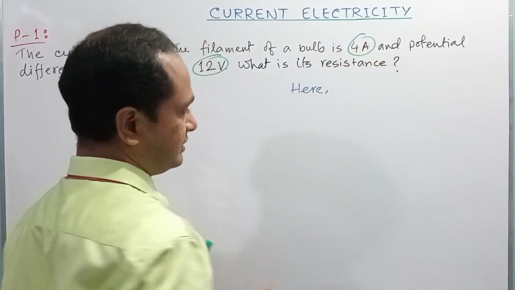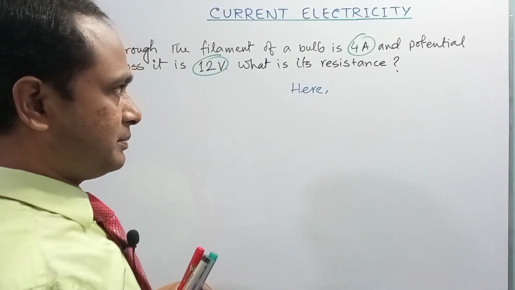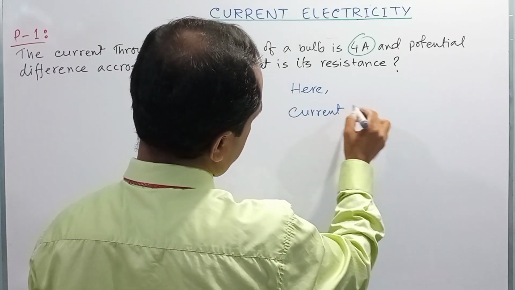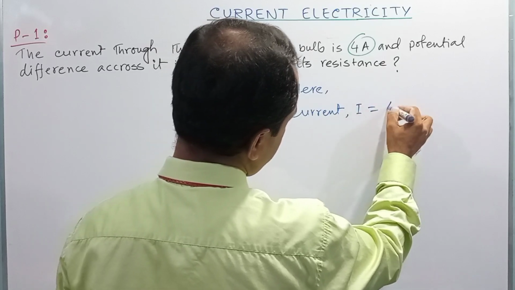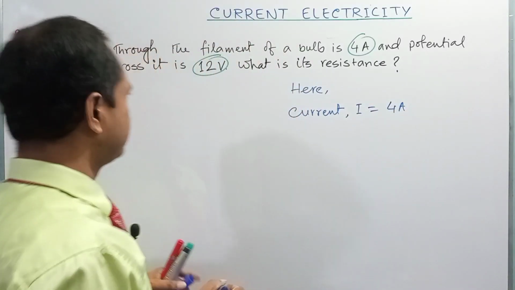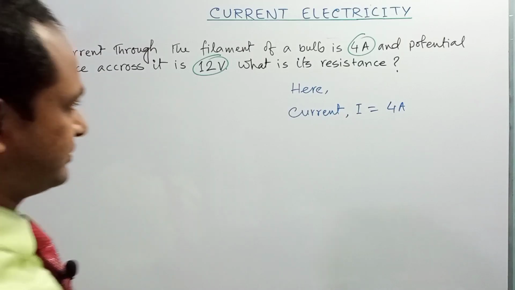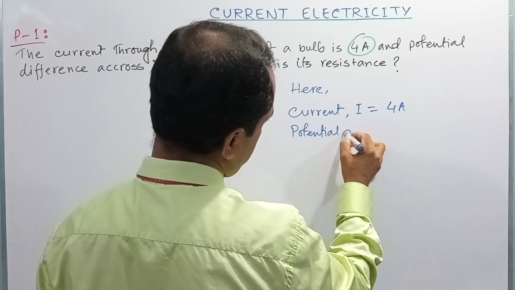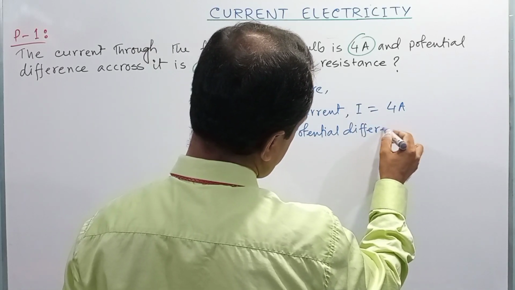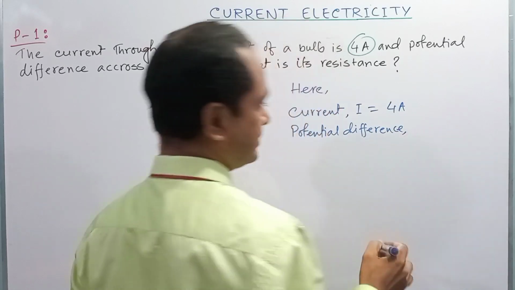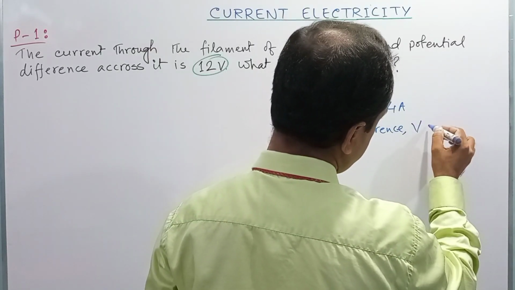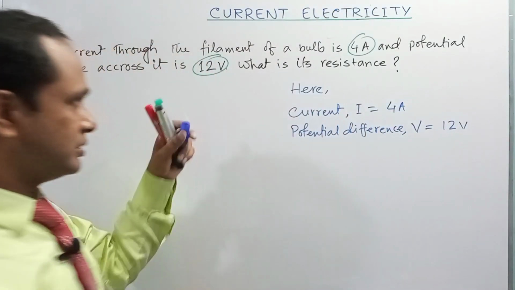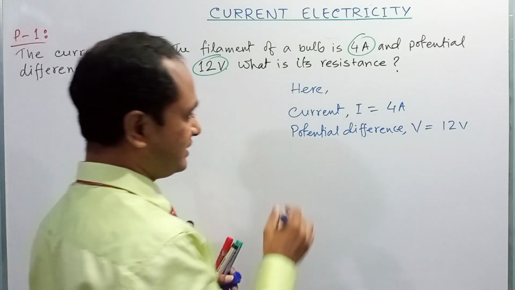Current, which is denoted by I, is equal to 4 ampere. Potential difference, which is denoted by V, V is equal to 12 volt. So, we need to determine the resistance of the filament.